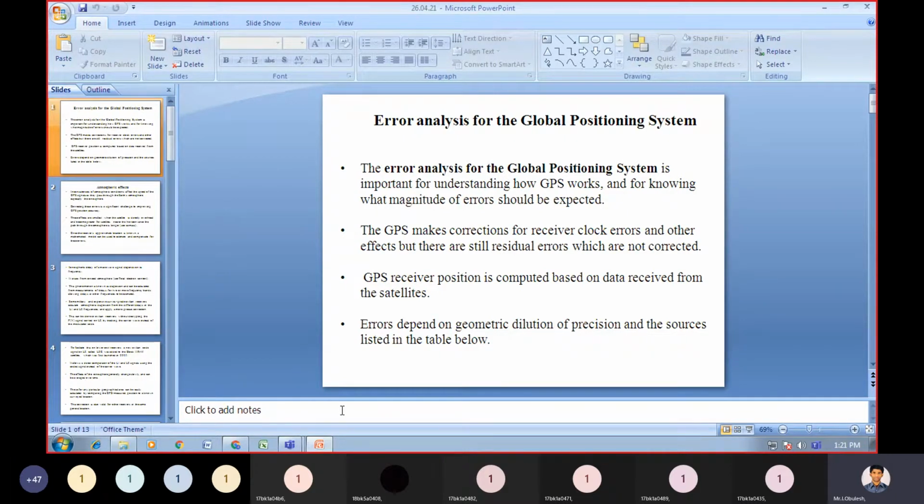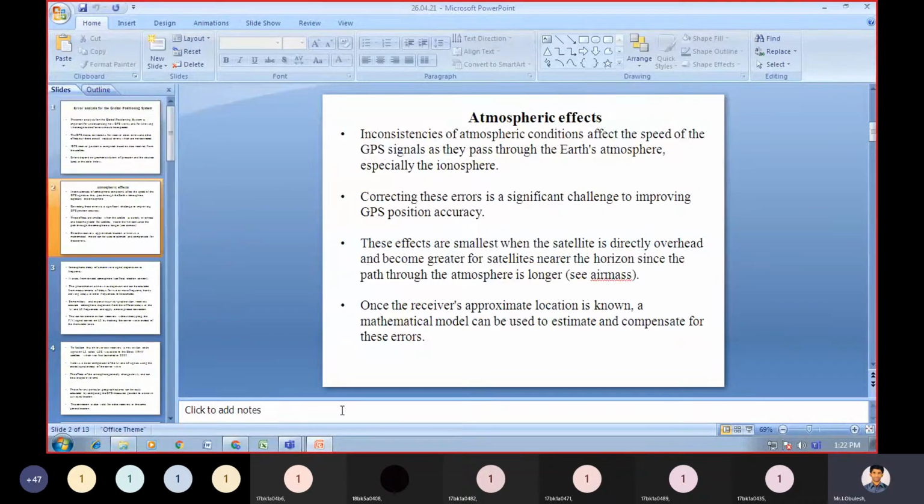The errors depend on geometric dilution of precision, and the sources listed in the coming slides.